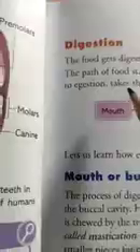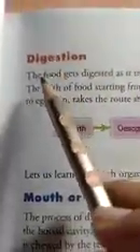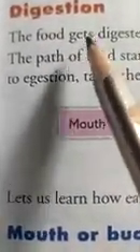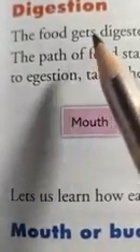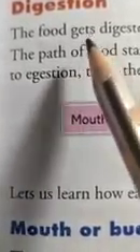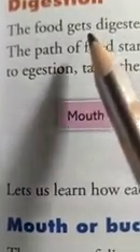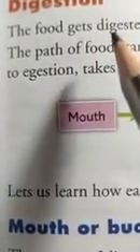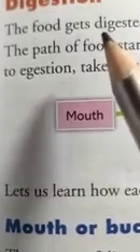Now come to the next part, digestion. Dear students, the food gets digested as it travels through the various organs of the digestive tract or alimentary canal. We take food in through the mouth, digest and utilize it. Undigested parts of the food are expelled from our body. The whole process happens through a long tube, called what? The alimentary canal or the digestive tract. So let's study this digestive tract.